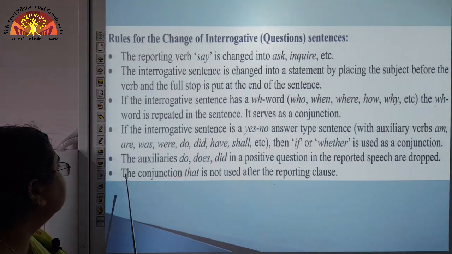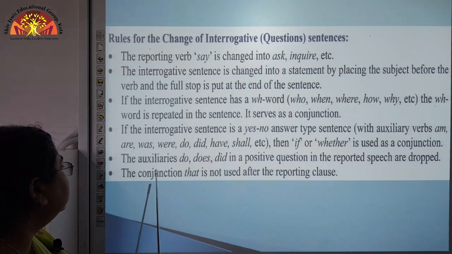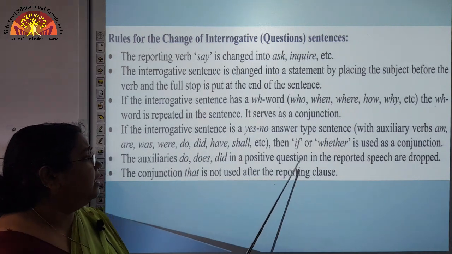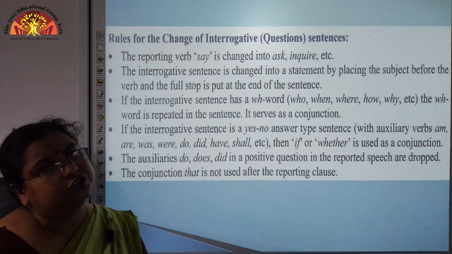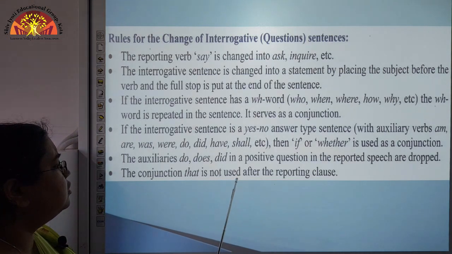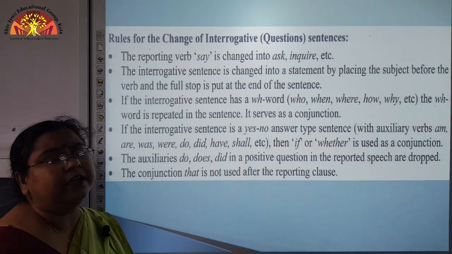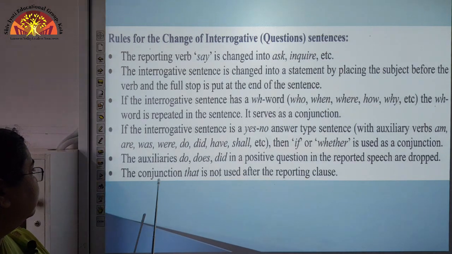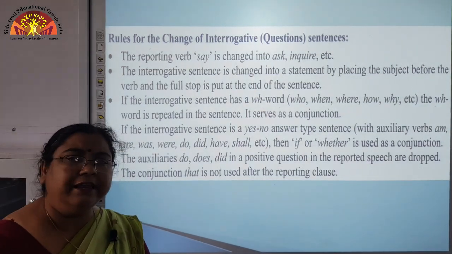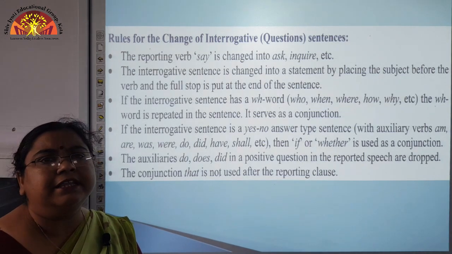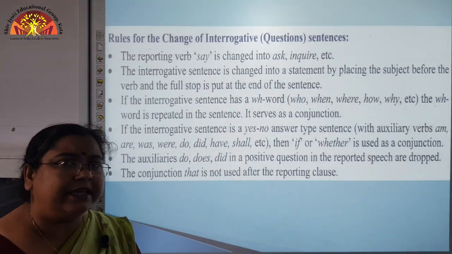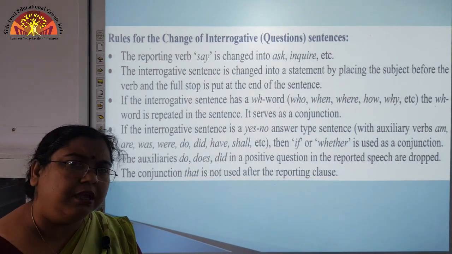The next aspect is that the auxiliaries do, does, did in a positive sentence in the reported speech are dropped, they are not used. The conjunction that is not used after the reporting clause. So, in an interrogative sentence, either the WH word will be used or if or whether will be used. In this case, the conjunction that will not be used.